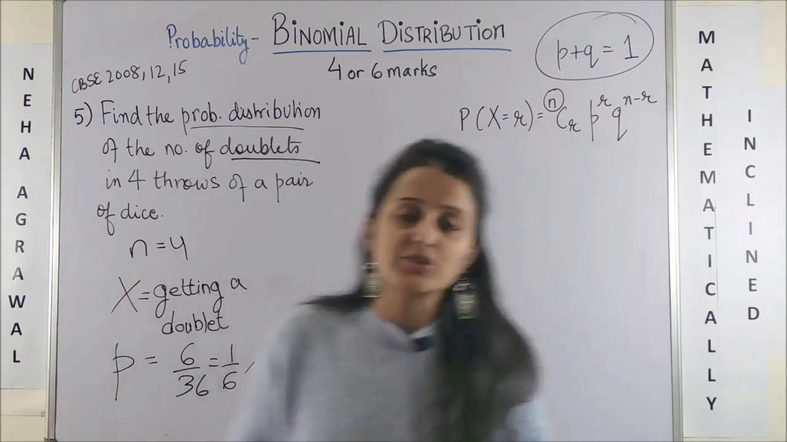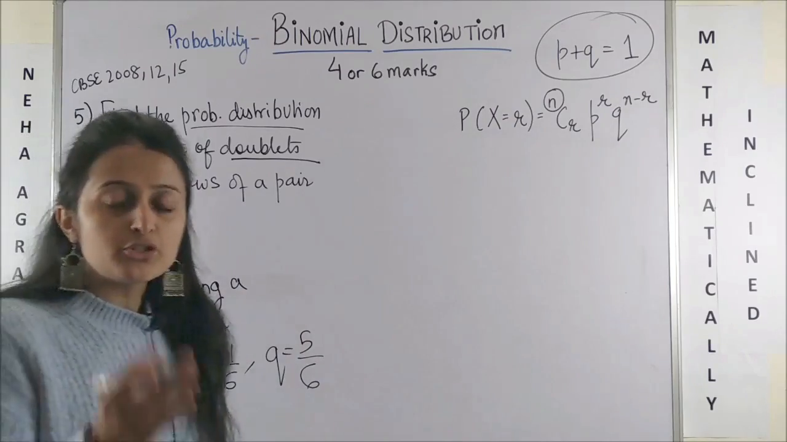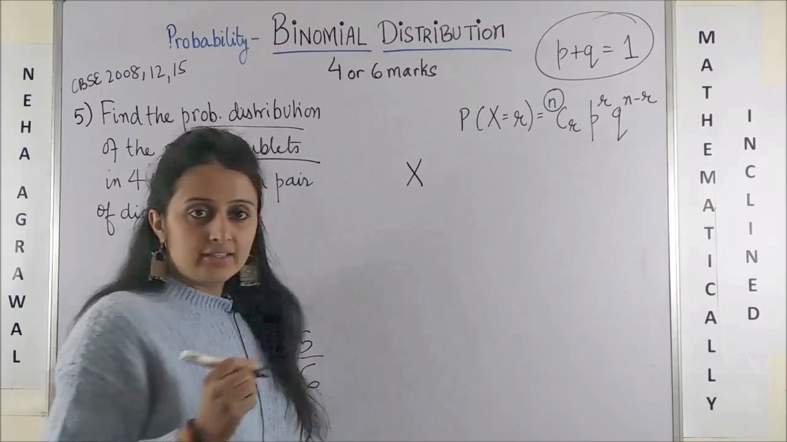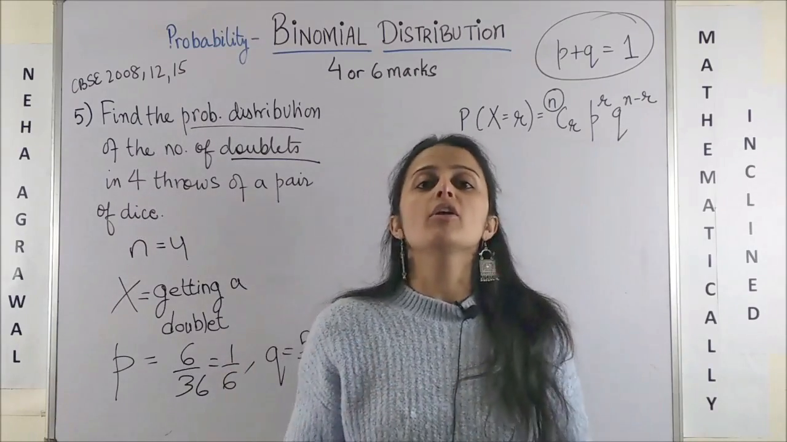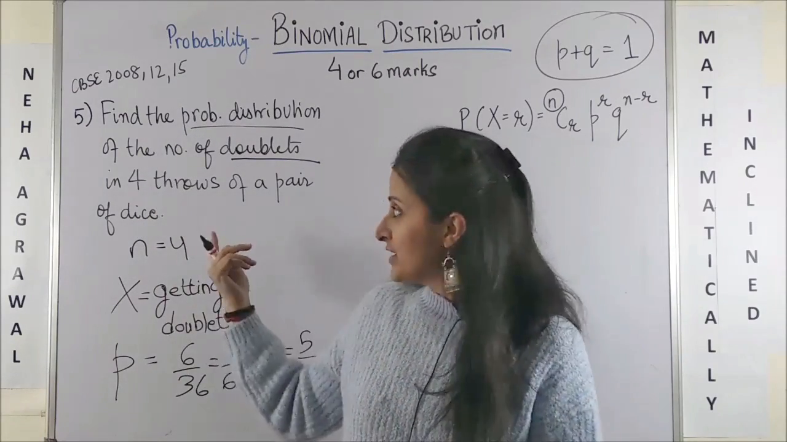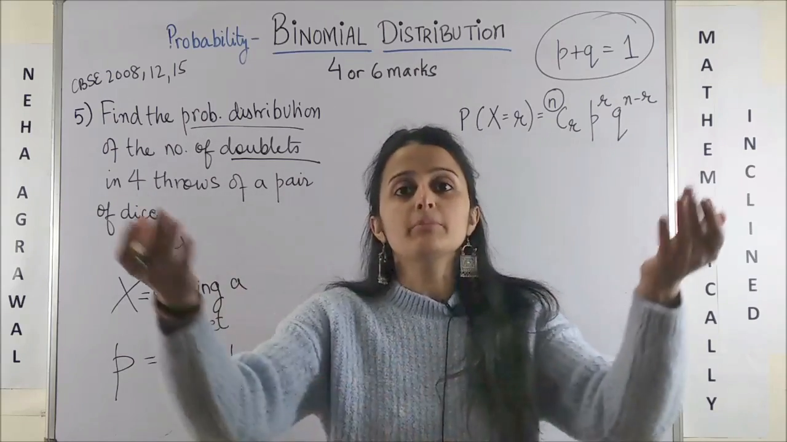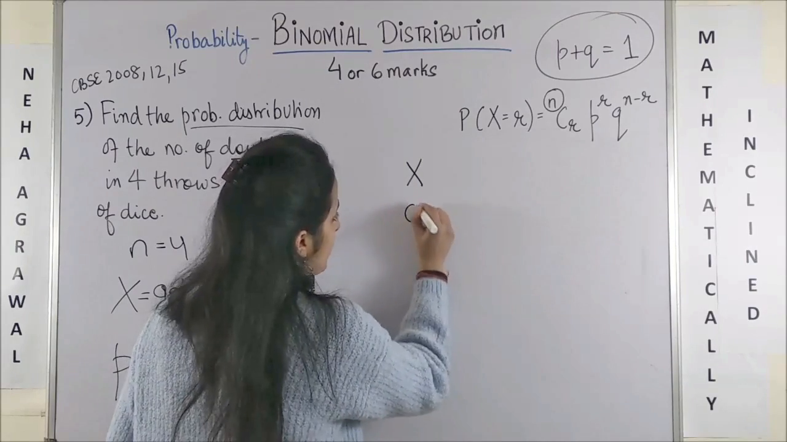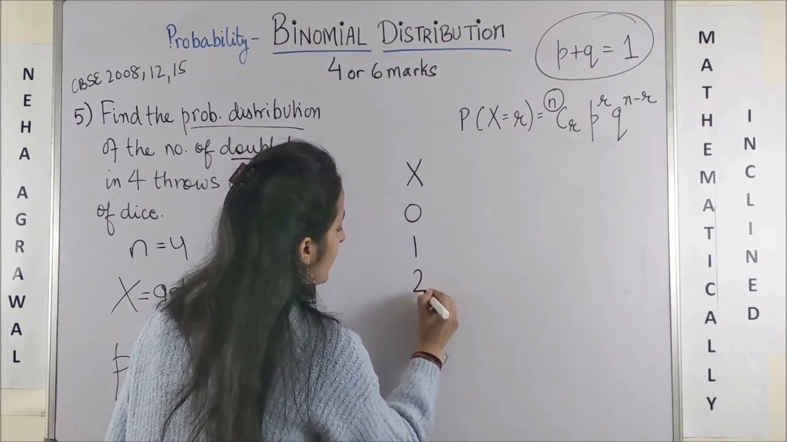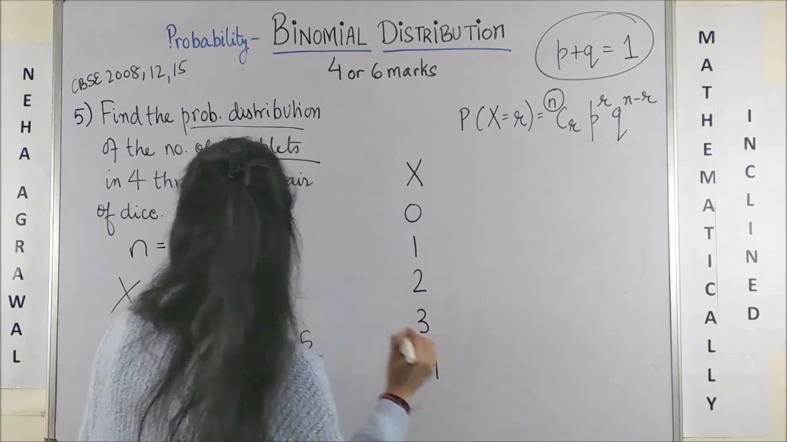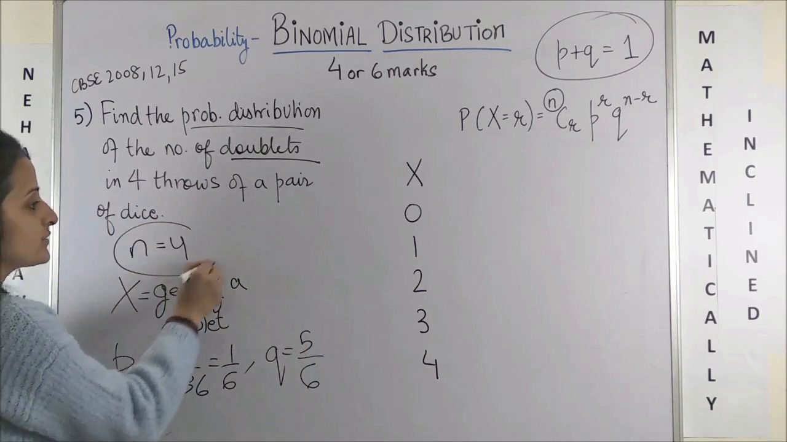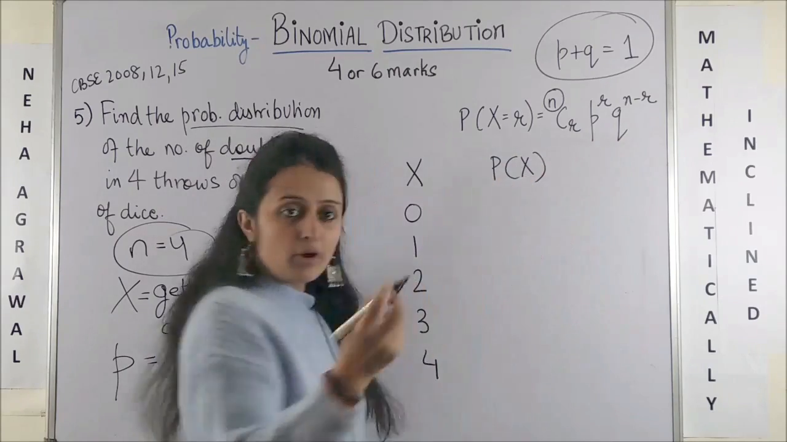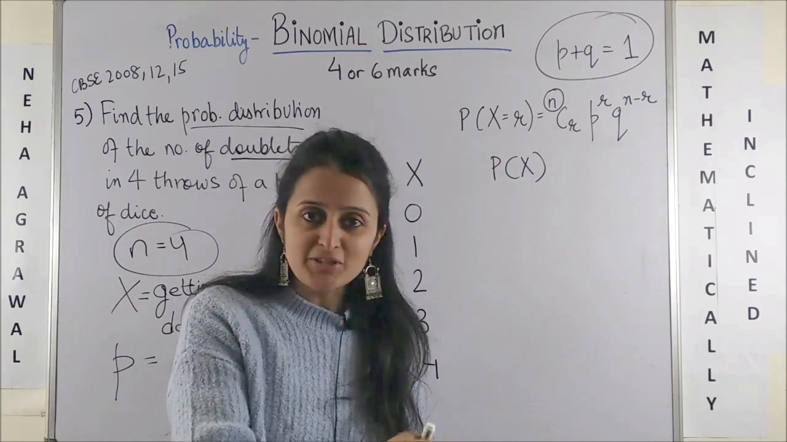अब आते हैं question पे. Now probability distribution always wants you to make a table. So X being the random variable, what all outputs can you get? Obviously if you're throwing a pair of dice, how many times can I get a doublet? Either never, or once, or twice, or thrice, or 4 times, and that's it, because your n is 4, so I have to stop here. Now what is the corresponding probability? This is the probability distribution table.